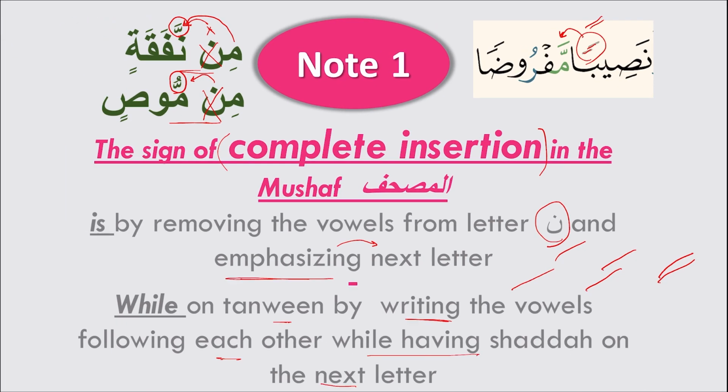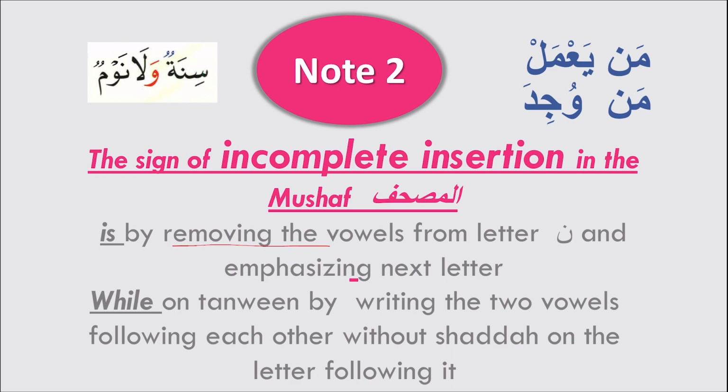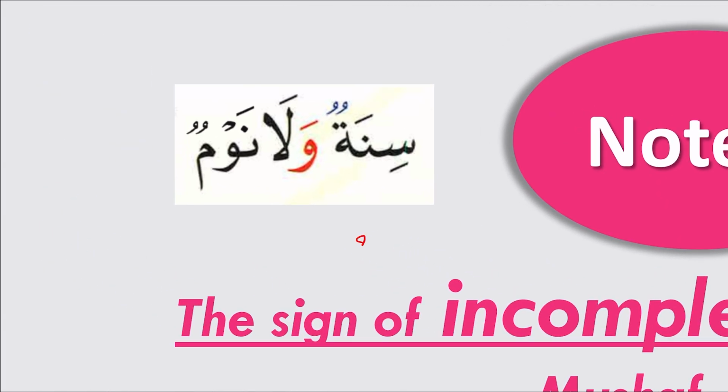Okay, this is about the sign of a complete insertion in the mushaf, while the sign of an incomplete insertion, as we just said, is removing the vowel from the letter noon, so no haraka on the letter noon and no emphasis on the next letter. For the tanween, you're going to see the 2 harakat not identically on top of each other, but with some shift between them, which is the 2 dhamma.